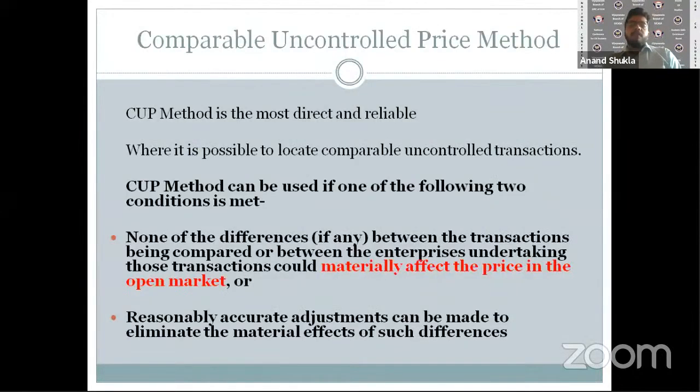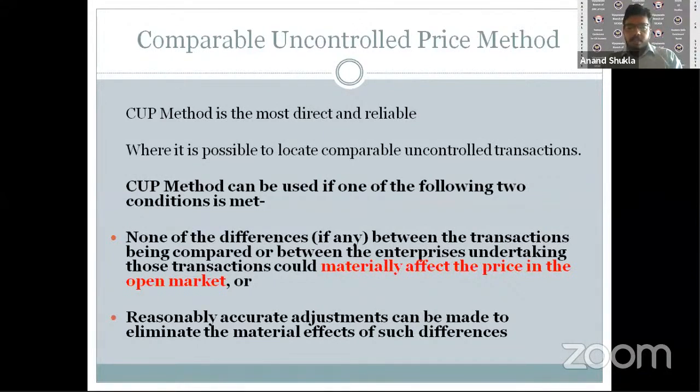So when we talk about transfer pricing, we have six methods on offer to get hold of the transfer price, which is basically the fair market price. The first amongst them is the CUP method, which is the comparable uncontrolled price method. This is the easiest of them all, because in this method we get hold of a similar transaction, either within the same entity or from outside.